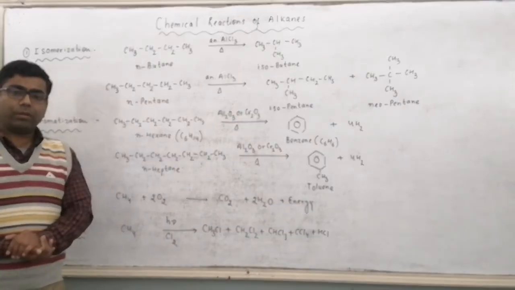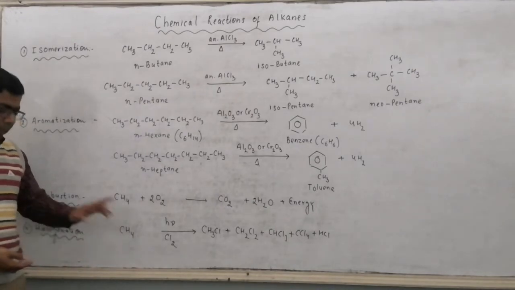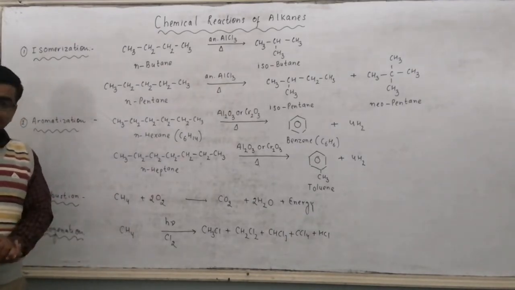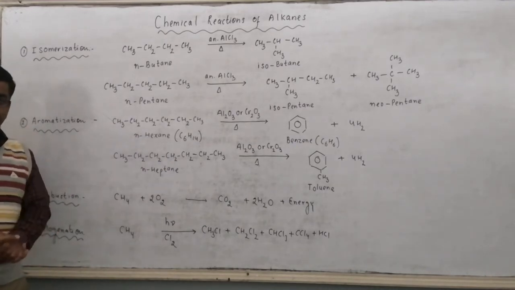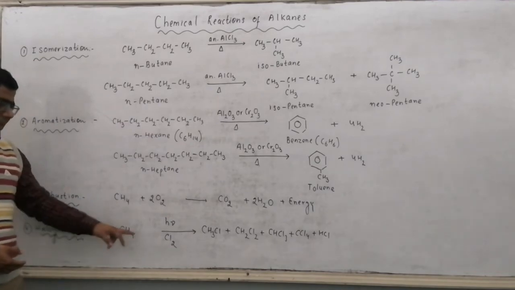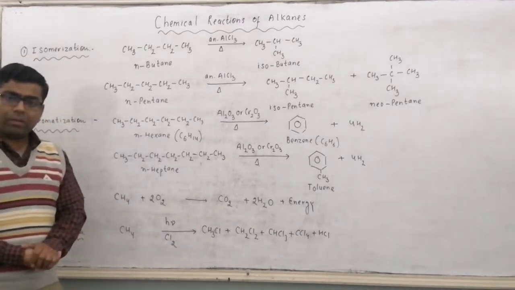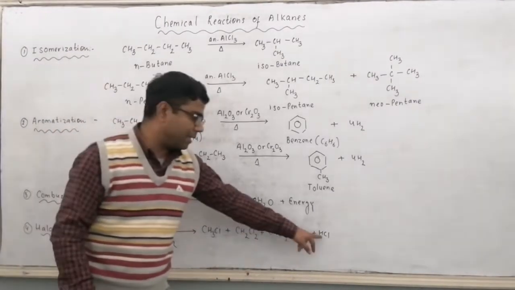In this reaction 1H, 2H, 3H or 4H from alkane CH4 can be substituted by chlorine atoms. So when 1H is replaced by Cl, we get CH3Cl. The H which is removed combines with chlorine and forms HCl.